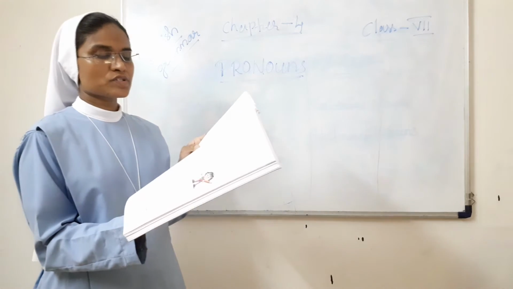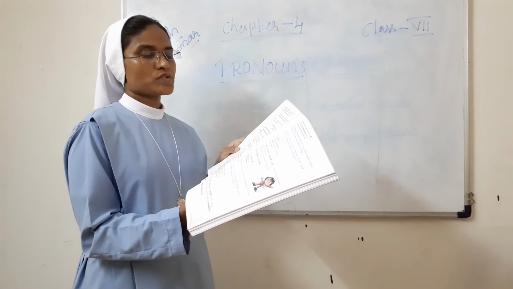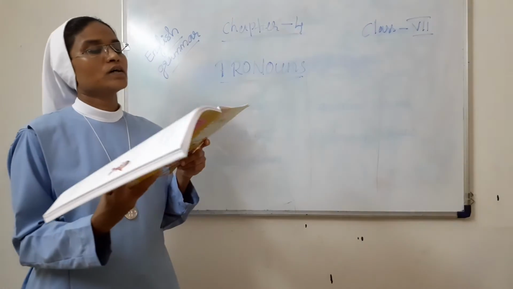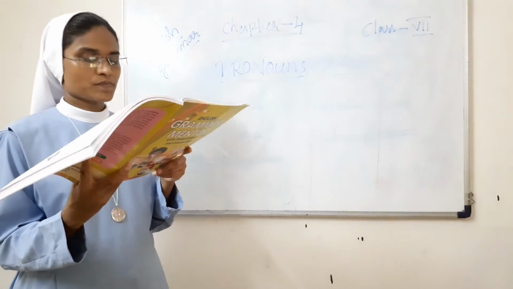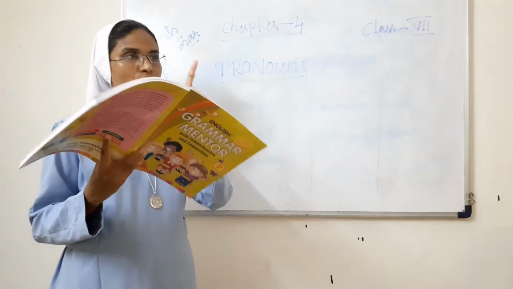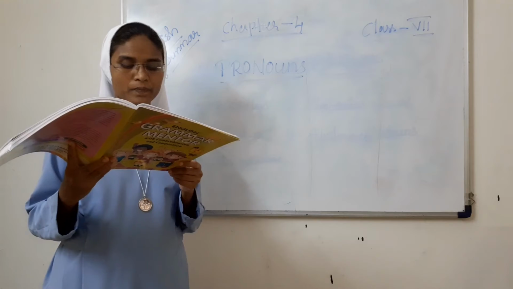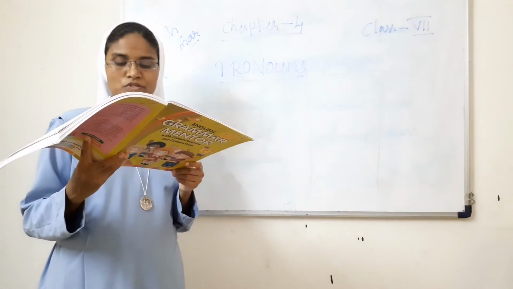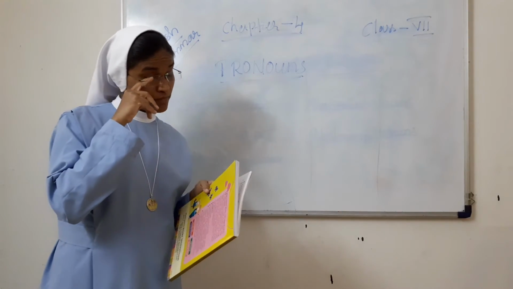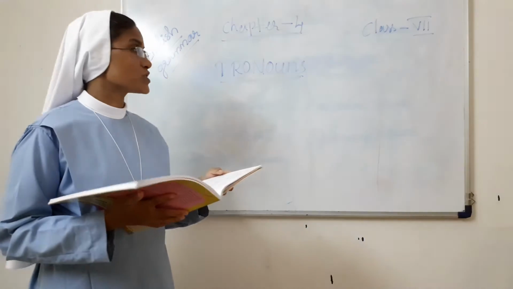Then in plural form, the possessive adjectives are our, your, their. Possessive pronouns: ours, yours, theirs. These are the possessive pronouns. Note, yours is used as both singular and plural. Its is not used as a possessive pronoun. It's we never use as a possessive pronoun. Its is every time used as a possessive adjective. Okay, these are the possessive pronouns.